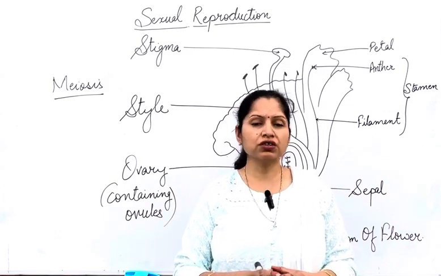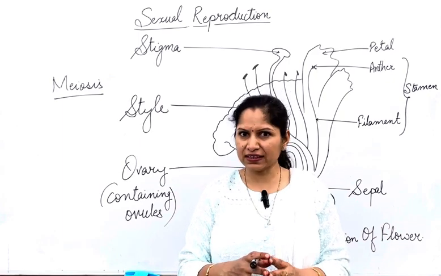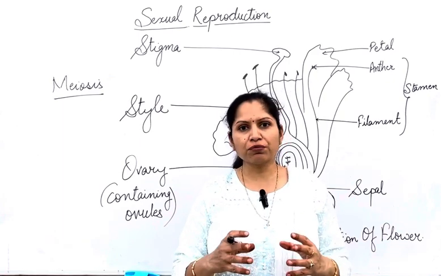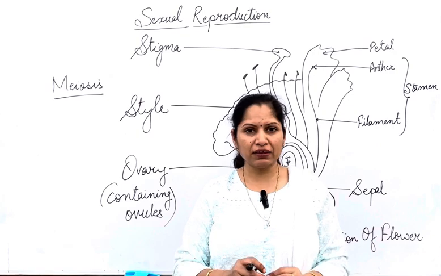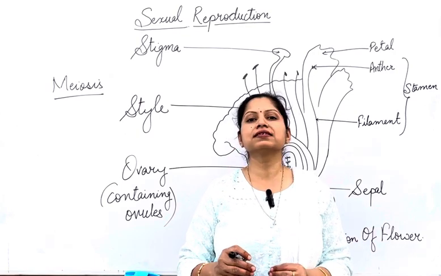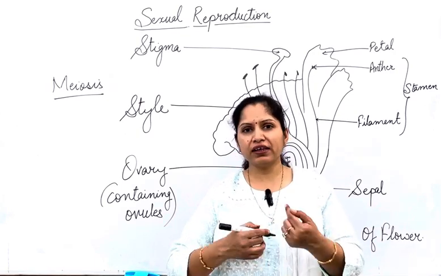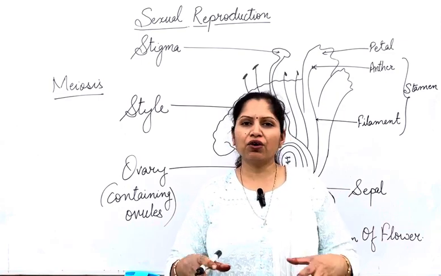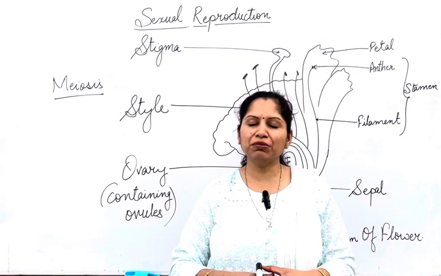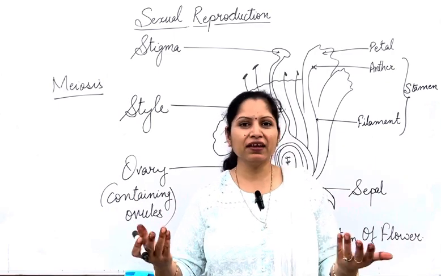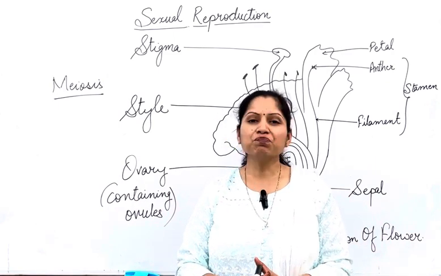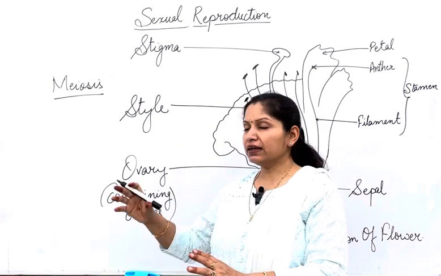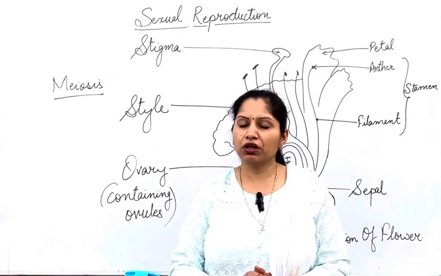Whenever fertilization takes place, a single cell is formed by the fusion of the male and female gametes, and that single cell is known as the zygote. That zygote divides and develops into an embryo, and later on the embryo develops into a complete baby plant or baby organism. So that is by the process of meiosis.